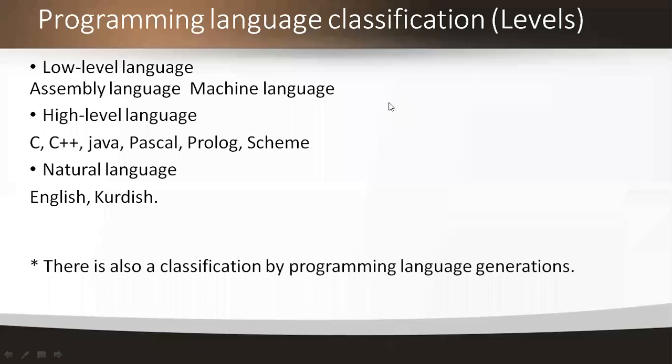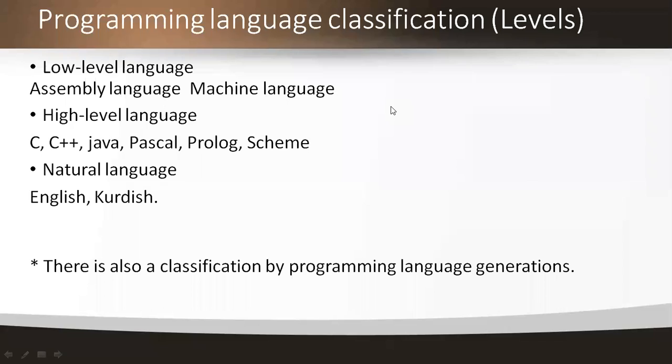And here is how the classification of programming language levels is defined. We have three levels. One is low level, the other is high level, and the next is natural level language. The low level can again be divided into two types of languages: one is assembly language and the other is machine language, where the code is in the form of machine instructions, using all the registers and machine instructions, and by using all those, the language is designed, which we call a machine level language.